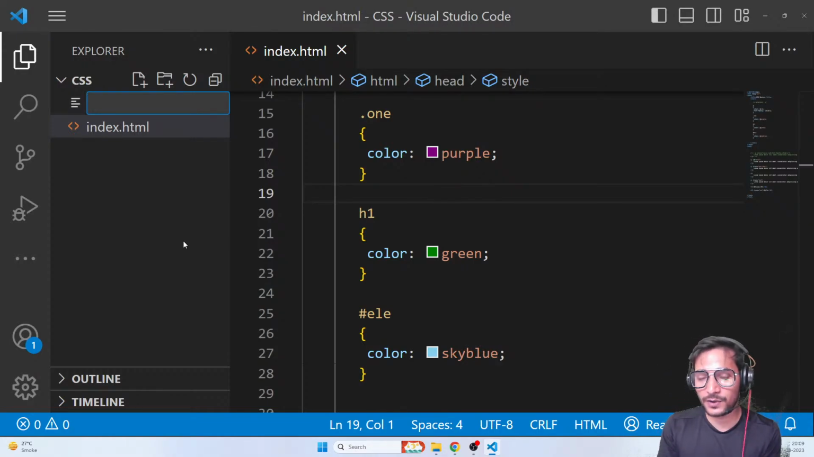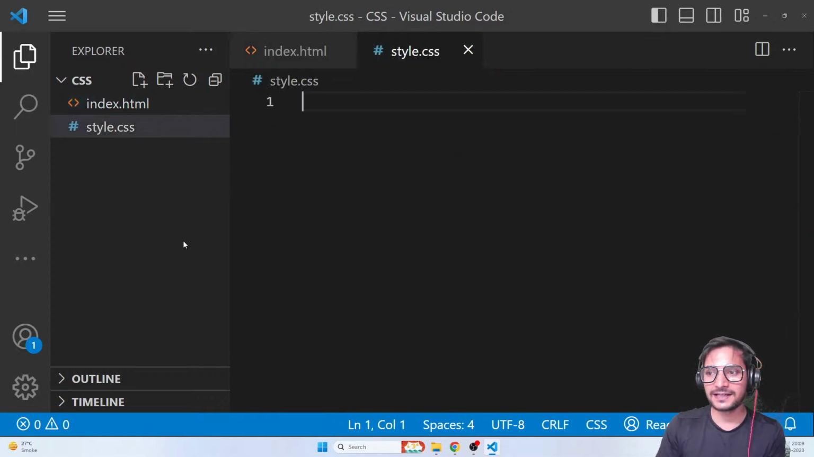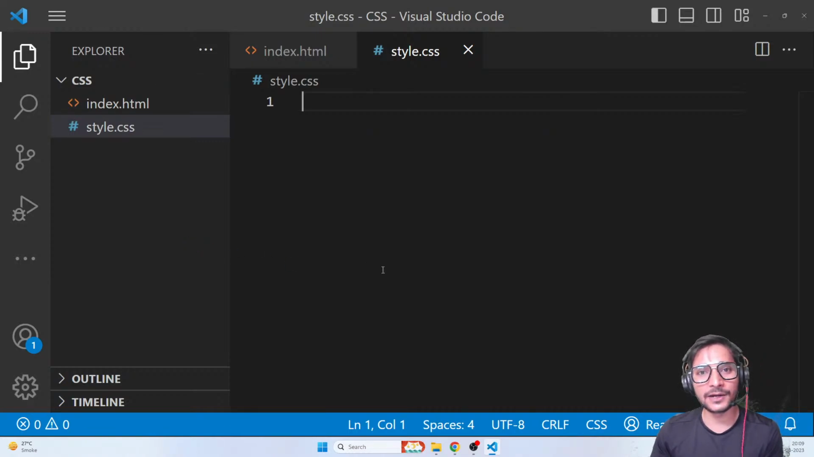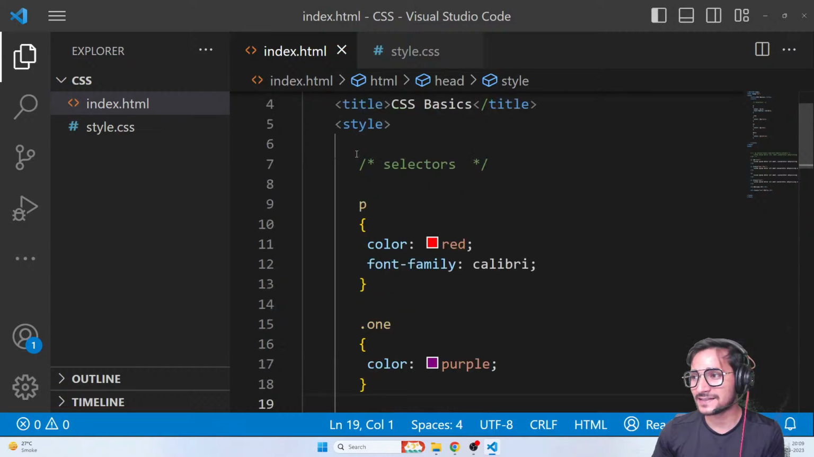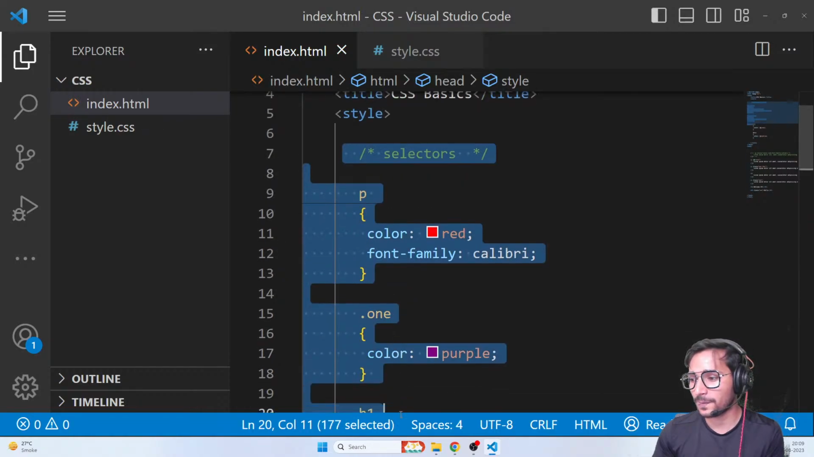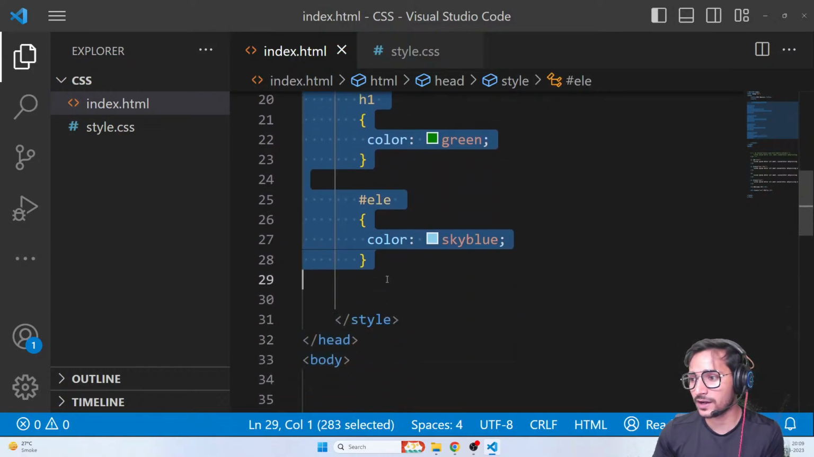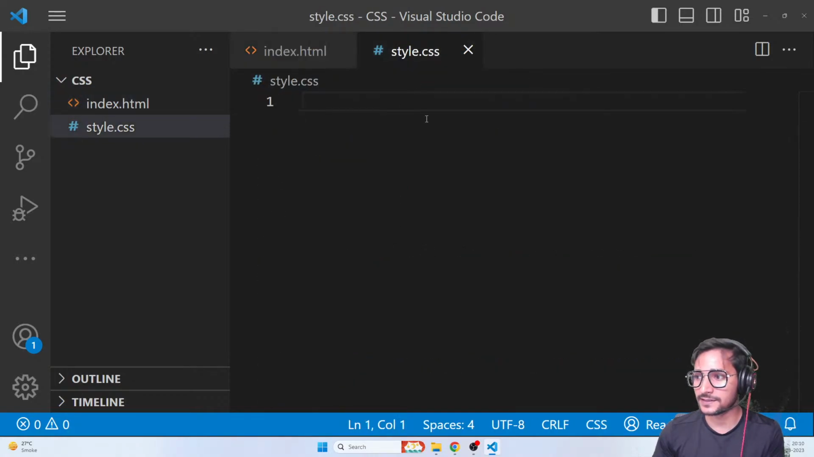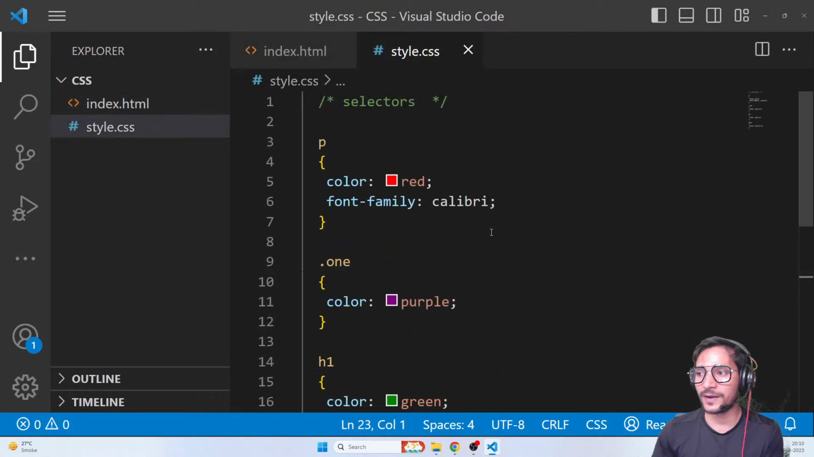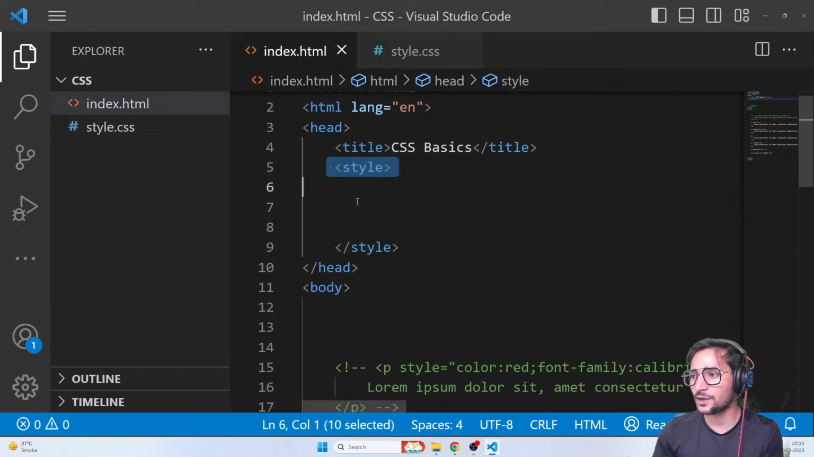So we'll just go here. Again, you can give any name. I'm going to call it style.css. Now this file is completely dedicated to CSS. That means you no longer have to write any style tag or anything like that here. Please don't write any tags here. You can simply copy the CSS from here and paste it here. That means all my CSS will be exactly like internal CSS. That's it. And now I can remove the style tag. I don't need it anymore.